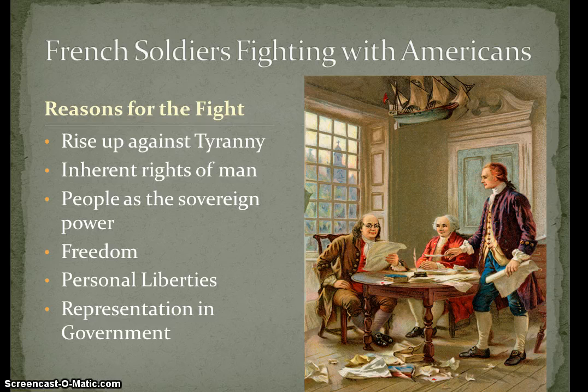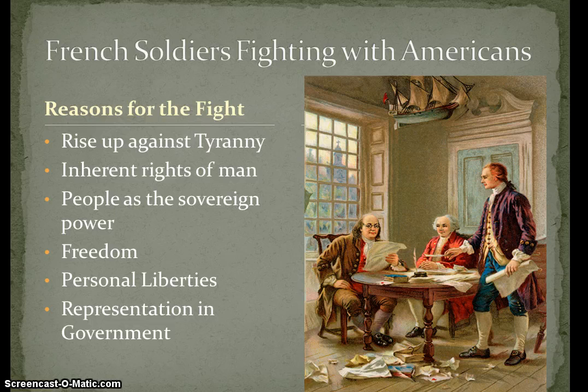The fact that French soldiers were in the U.S. fighting side by side with American soldiers for freedom provided much of the motivation for an uprising in France. They witnessed a people rising up against great tyrannical government, and not only rising up, but succeeding.